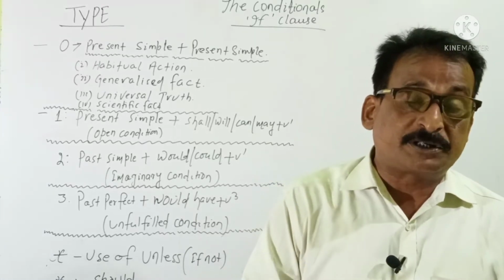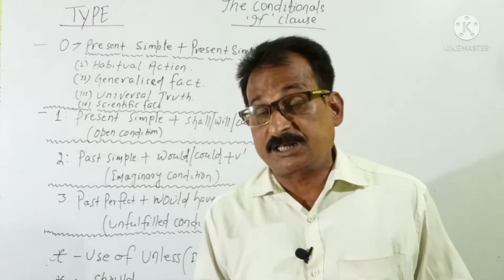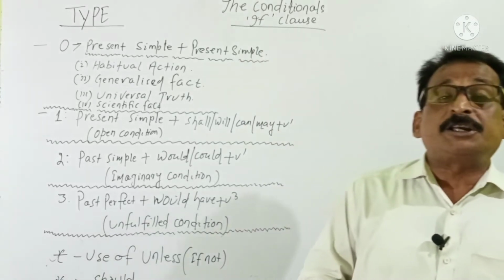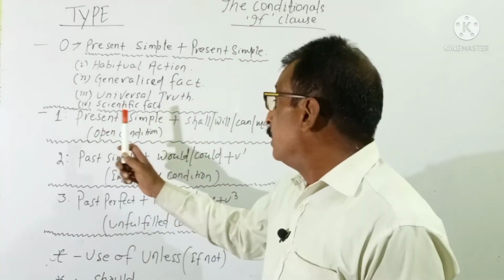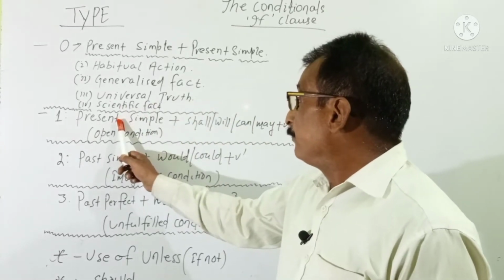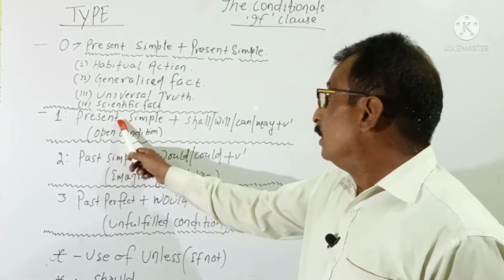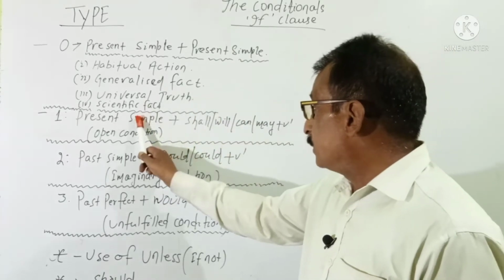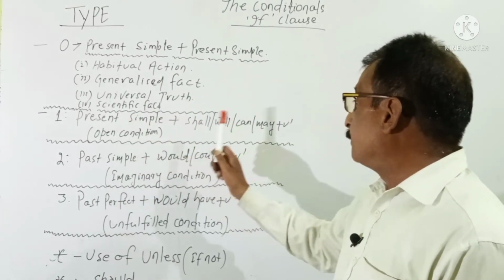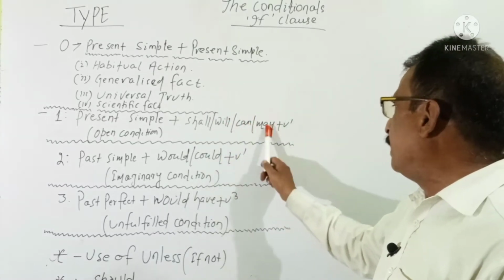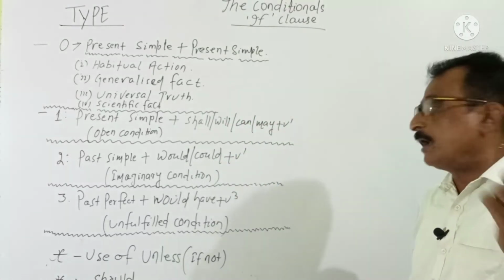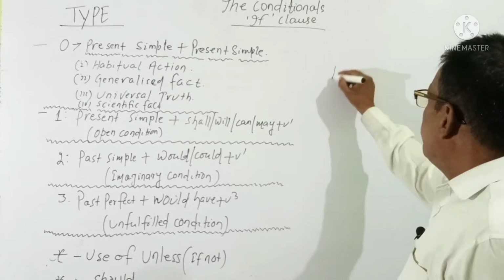This is not habitual. This is not universal truth. This is not a generalized fact. This is not a scientific fact. This is open condition. Open condition means the tense rule is present simple in the subordinate clause, the if or conditional clause, and the main clause will take shall or will or can or may or V1. I am taking one example.